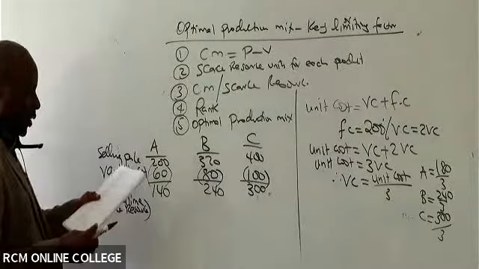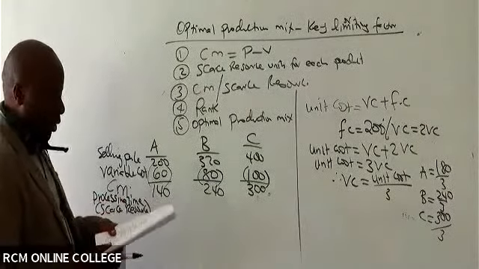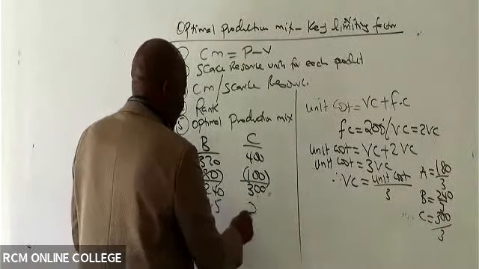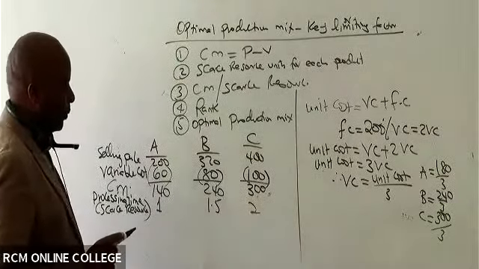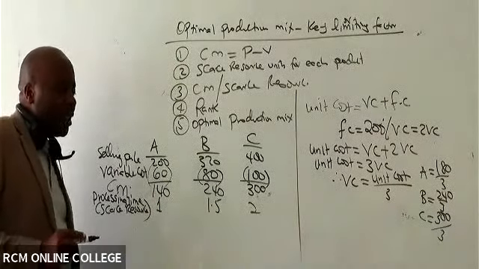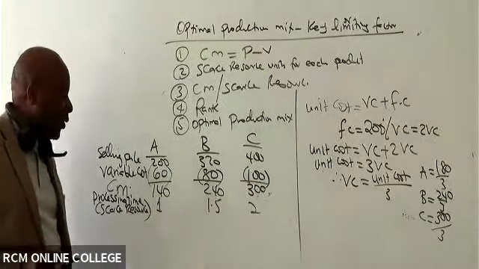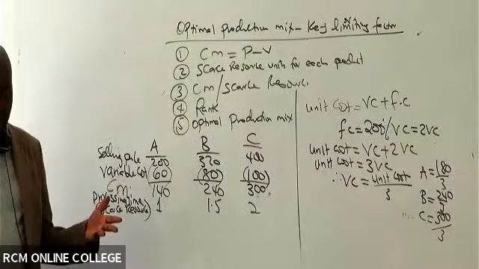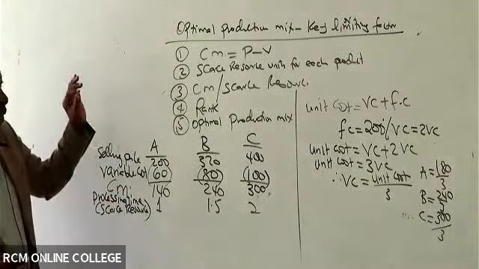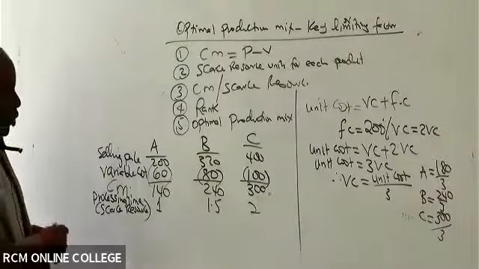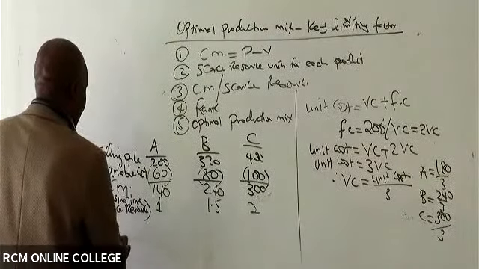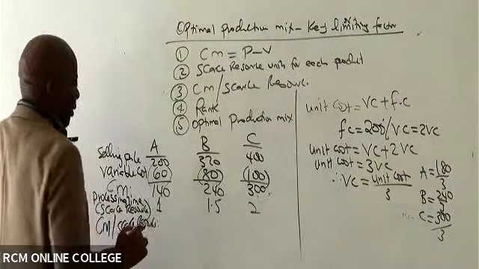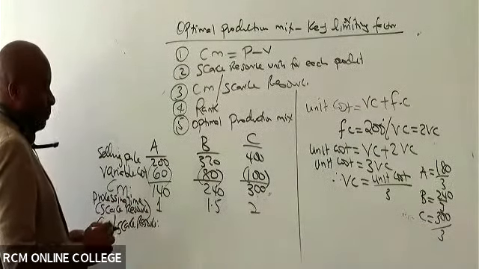Are you able to see the scarce resource for our products, processing time? Oh yes, I can see 1, I can see 1.5, I can see 2. So what do you think will be the next step after writing down the processing time? We divide, right? Because now you can see number 3: they want us to give them CM per scarce resource. So come and write here, CM per scarce resource. So 140 divided by 1, isn't it?